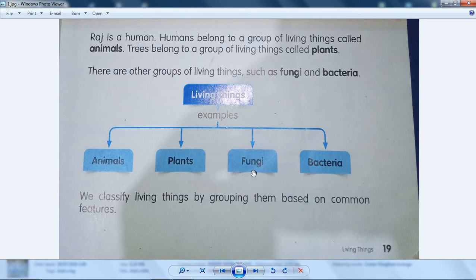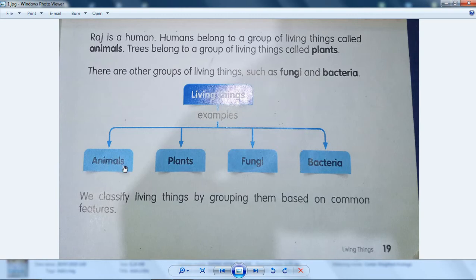You read this not as "fungi" but this is fungi. The pronunciation of each of these words, fungi, something like that. If you have a dictionary, I mean an electronic dictionary, you can write this word and then click the voice on it, so you can learn how to pronounce it. It's fungi. So we classify living things by grouping them based on common features.